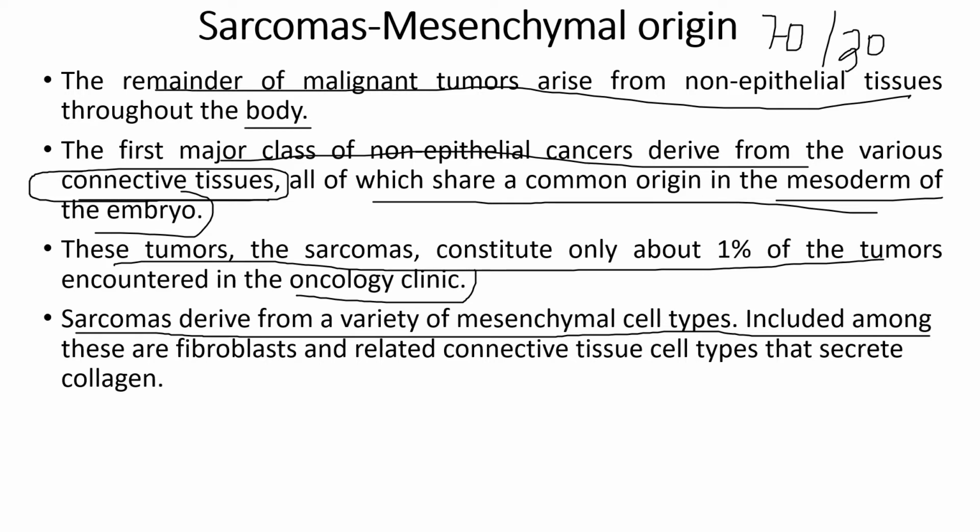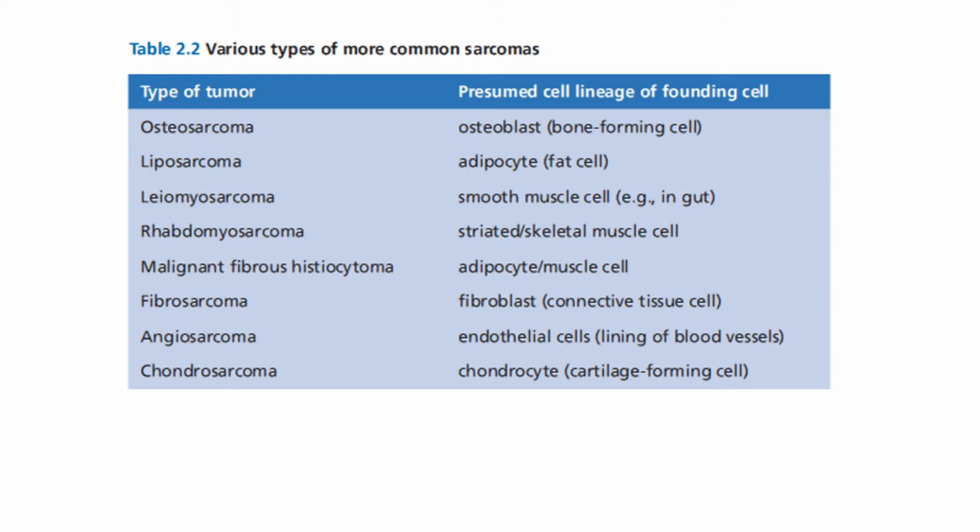Also, I'll show you a table related to the connective tissue non-epithelial cancers. As you can see, there are various types of common sarcomas, or different types of tumors, depending on the cell lineage.